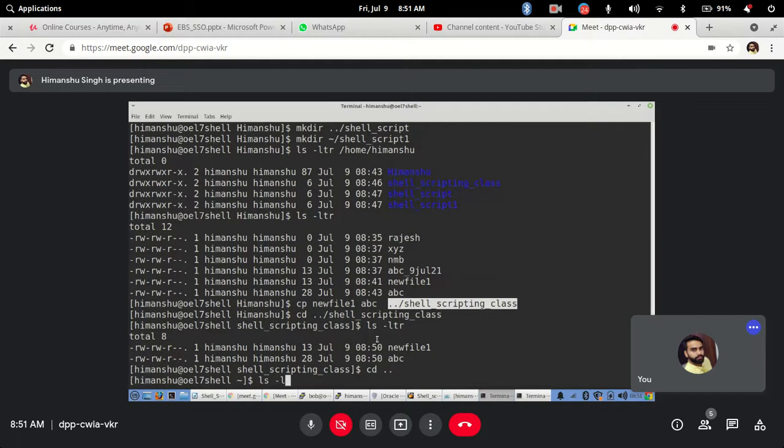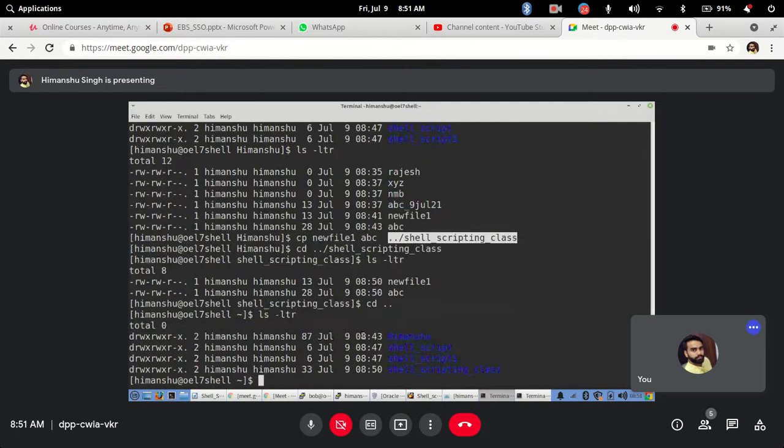Now let's say I want to copy a directory. We have been seeing and copying the files. If you want to copy a directory, both things can be done here as well: if you want to rename a directory and if you want to copy a directory.